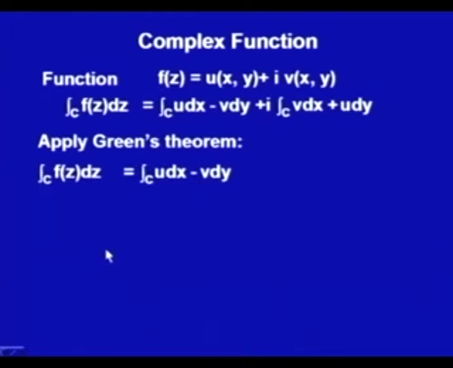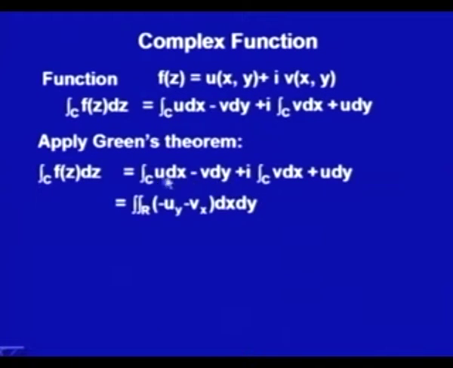Green's theorem says the line integral along the contour of p dx plus q dy is the integral of q_x minus p_y. So, now we could write this one as the double integral of minus (u_y plus v_x) dx dy. Similarly, the other could be given using the partial derivative with respect to y and the partial derivative with respect to x, so it is (u_x minus v_y) dx dy.